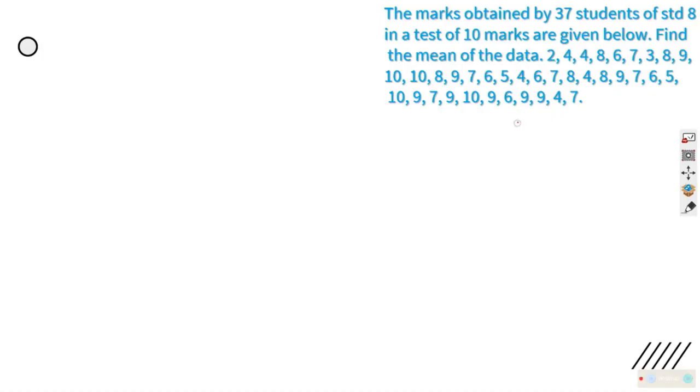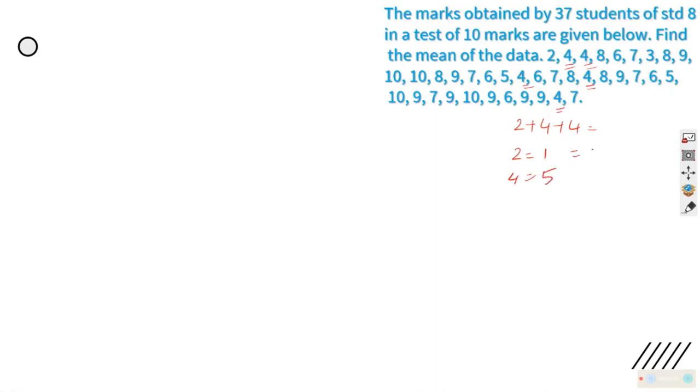So we can simply keep on adding 2 plus 4 plus 4 plus... boring. Or you can find out how many 2s are there. 1 is there. How many 4s are there? We have to count. 1, 2, 3, 4, 5. 5 are there.